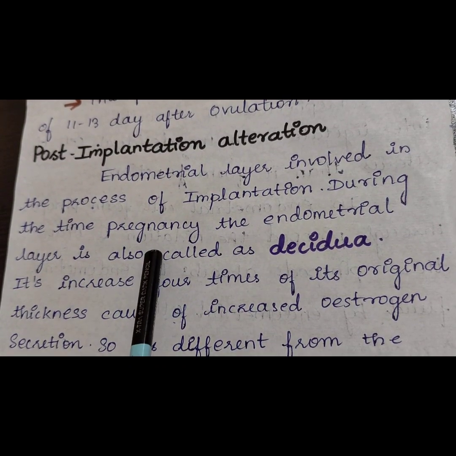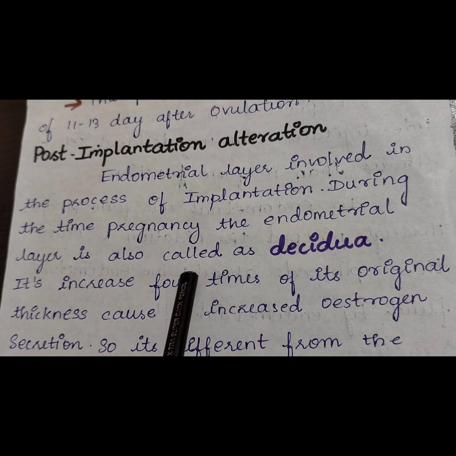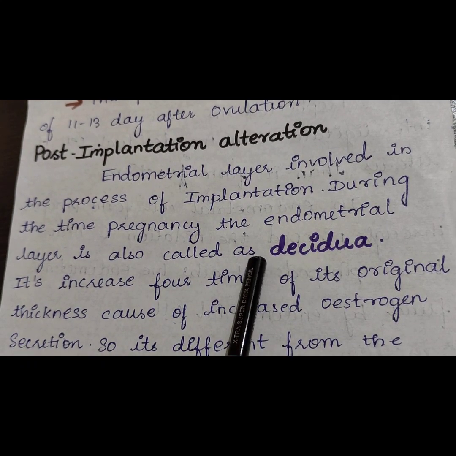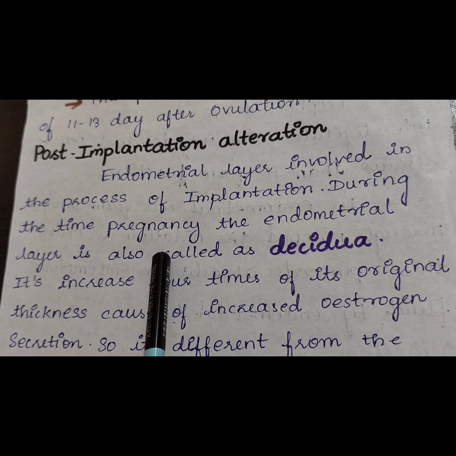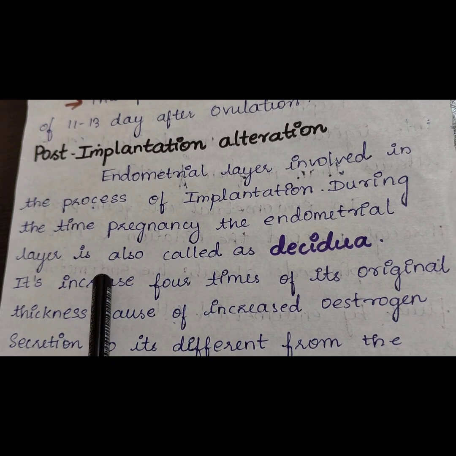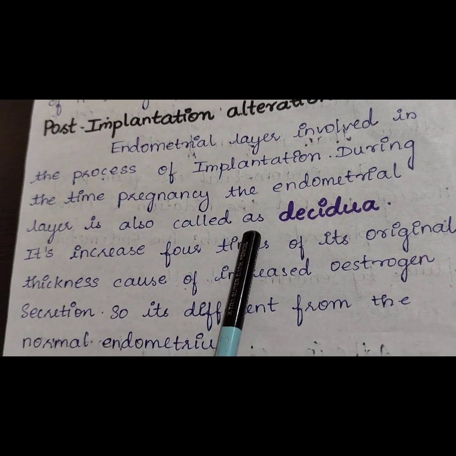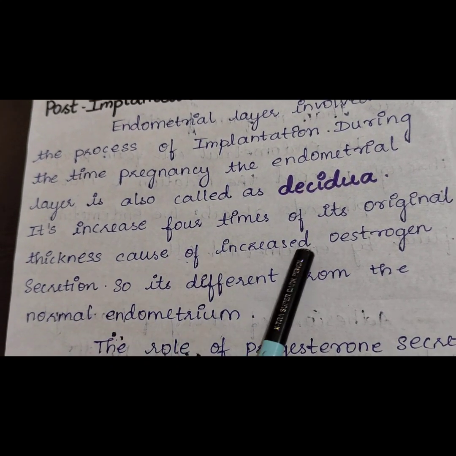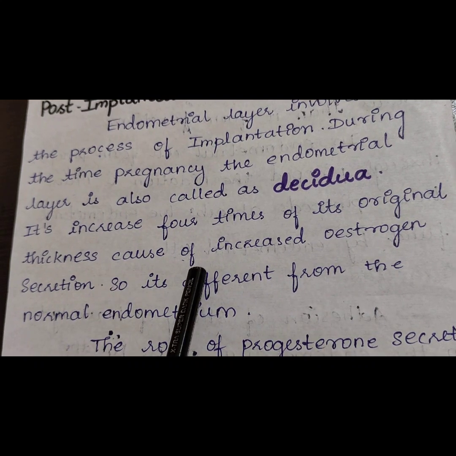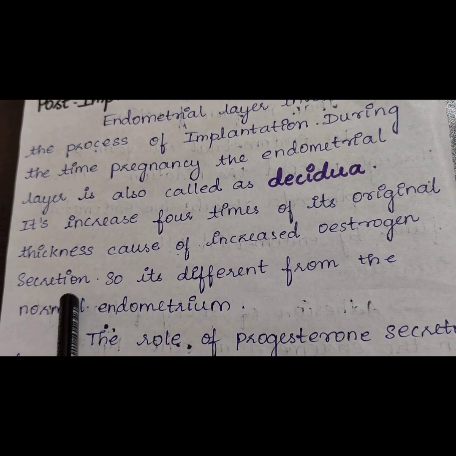During pregnancy, the endometrial layer is also called the decidua. After implantation, the endometrial layer of the uterus is called the decidua. It increases to 4 times its original thickness because of increased estrogen secretion.